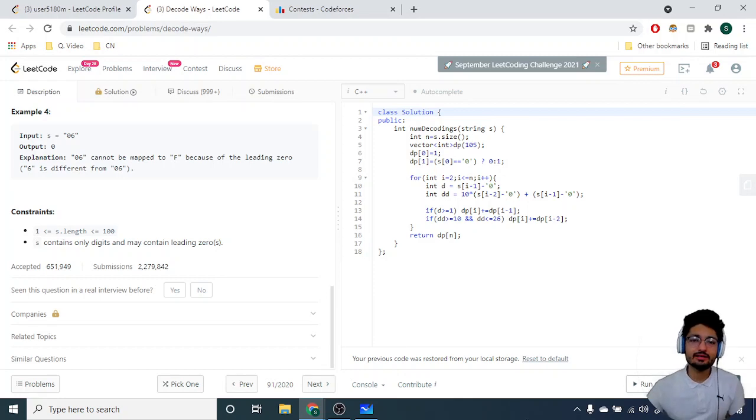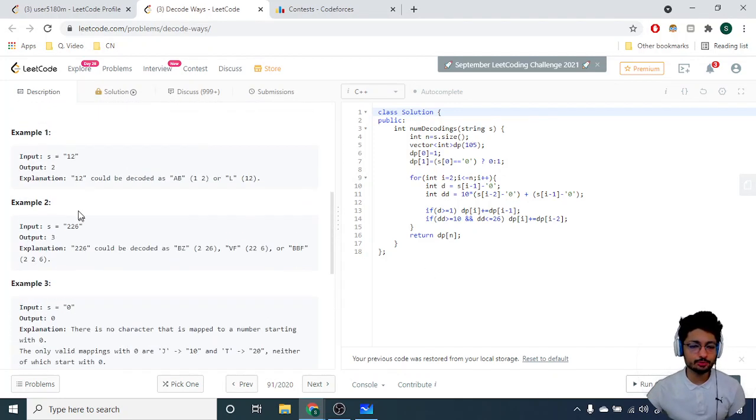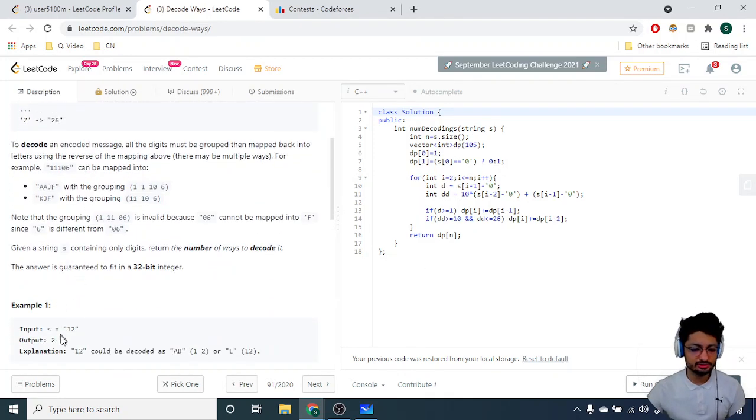Okay, my for loop starts from 1. So in this problem, I have taken that the first index is not 0, the first index is 1. Cool. So for the first element, s of 0, if it is 0, then the answer is 0, because I've told you. If in any case s of 0 is equal to 0, then the answer is obviously 0. Else for all the cases, the answer is 1, because if there is only one string of 1 or 2 or any character, then the answer is only 1. If it is 0, then the answer is 0. Then I'll do a for loop from the second index till the last index, but I've considered n also as an index.